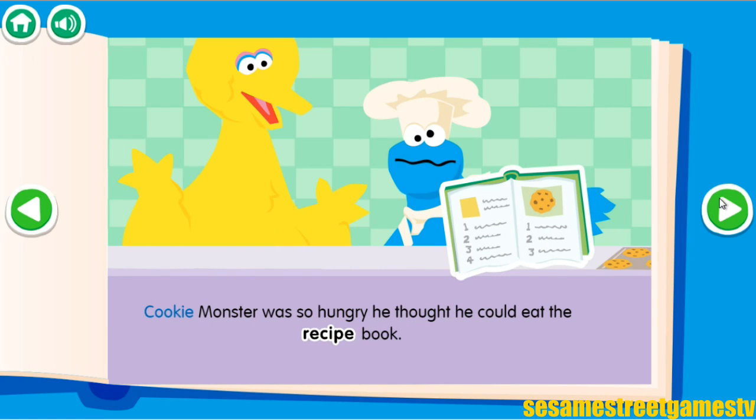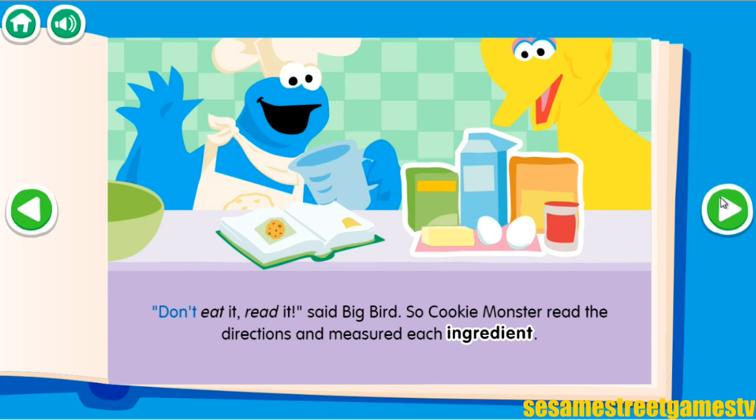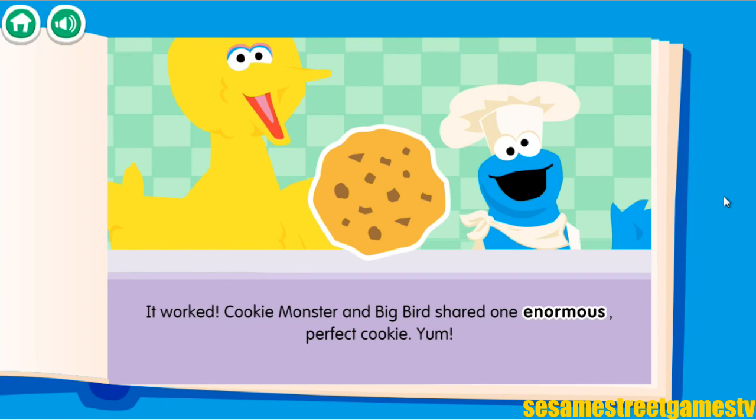Cookie Monster was so hungry, he thought he could eat the recipe book. "Don't eat it, read it," said Big Bird. So Cookie Monster read the directions and measured each ingredient. It worked! Cookie Monster and Big Bird shared one enormous, perfect cookie.